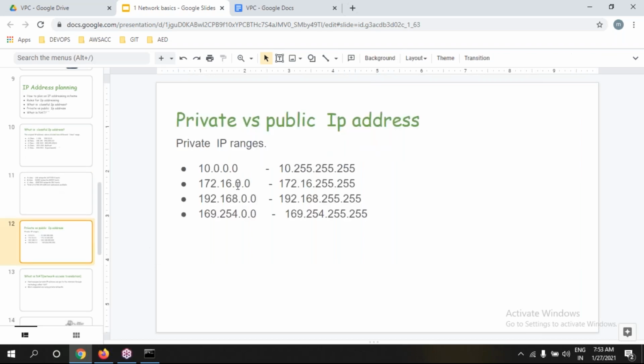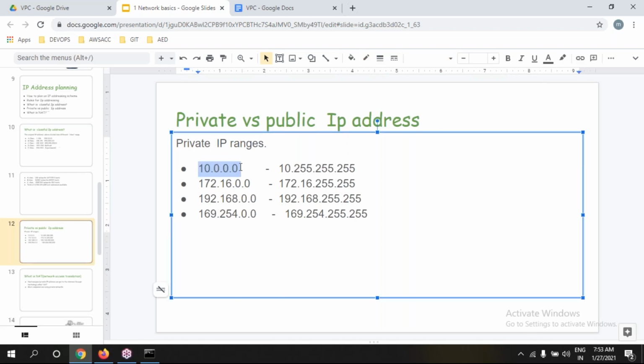The private ranges are 10.0, 172.16, 192.168 and 169.254. These are all private IP ranges.